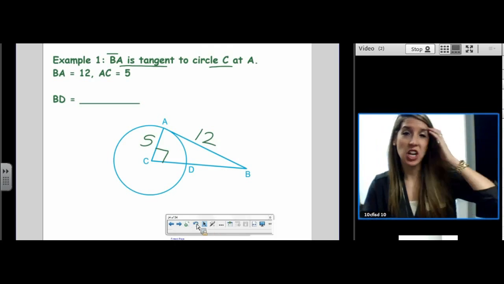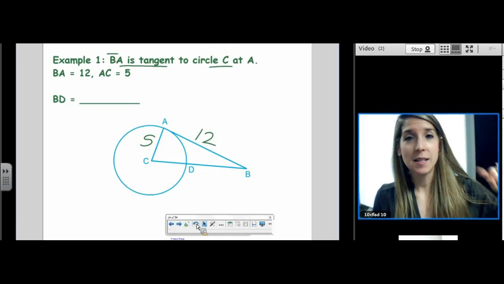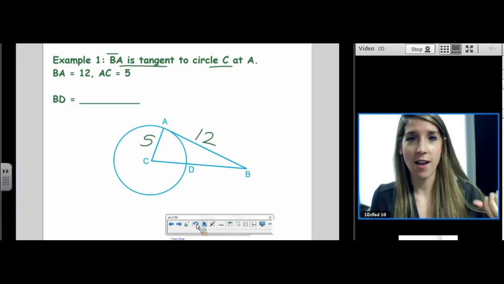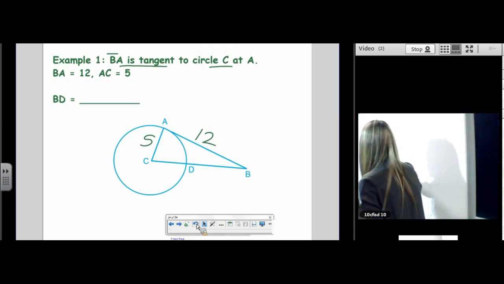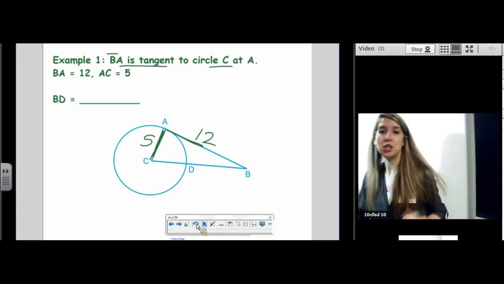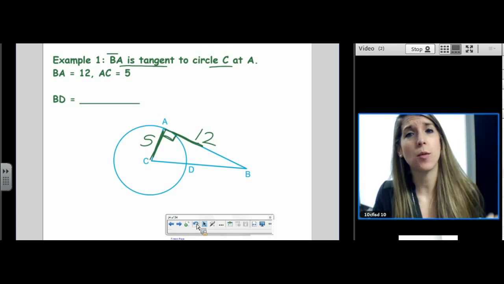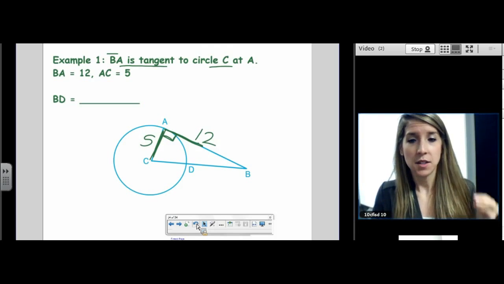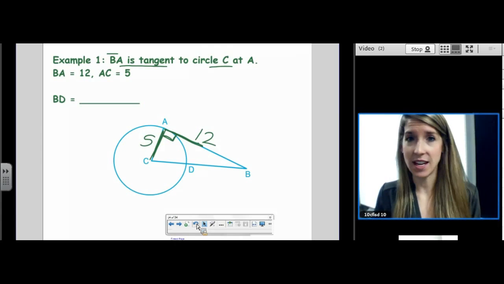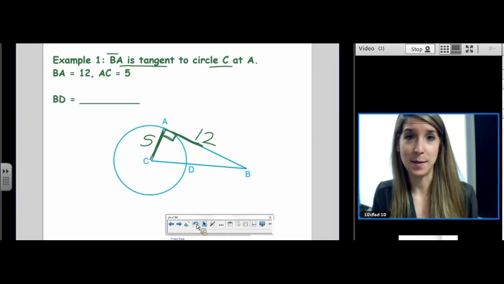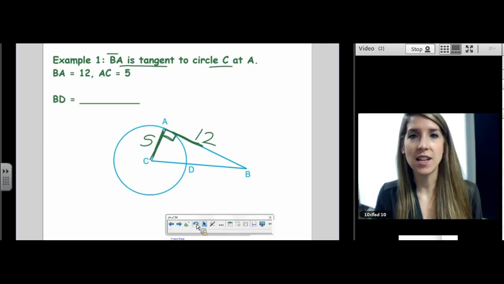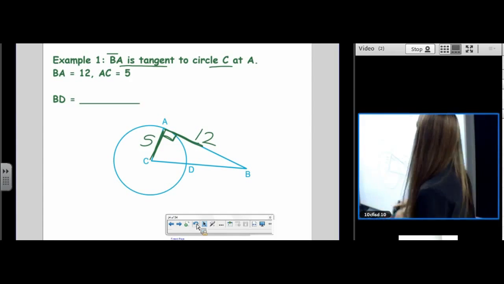So that's when you say the chant to yourself. When the radius meets the tangent line, you get a right angle. Students will put the right angle in the wrong spot. So you never put the right angle at the center when the radius is meeting a tangent line. You put it where the intersection of the radius and the tangent line falls. Okay? So this is easy.